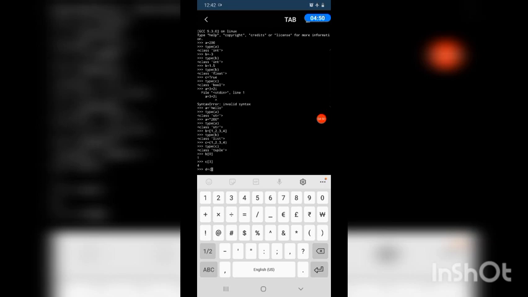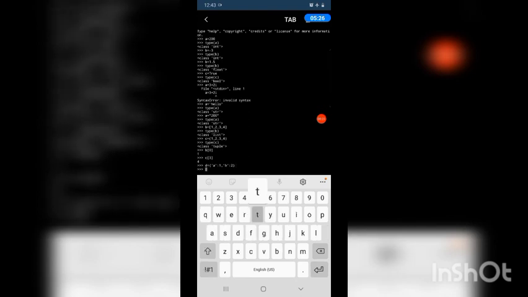So we have to write in single quotes A colon 1 comma the next key value pair B colon 2. Only 2 values I am giving. Dictionary closed. Then type of D.